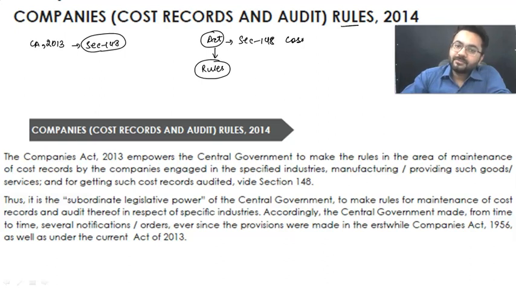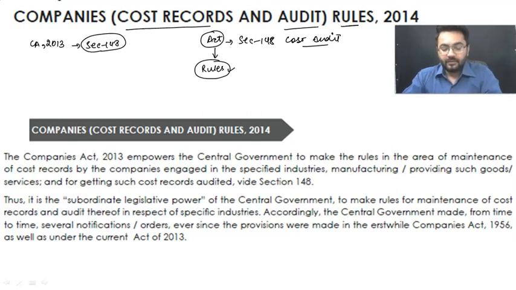Now which company is going to conduct a cost audit, how it will be conducted, what is the manner of maintaining cost records, and who is going to conduct the audit, each and everything is written under the rules only, right?